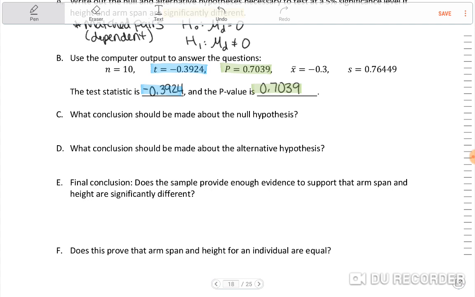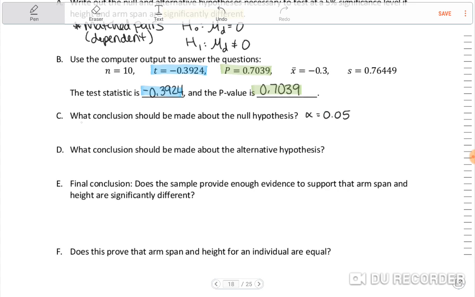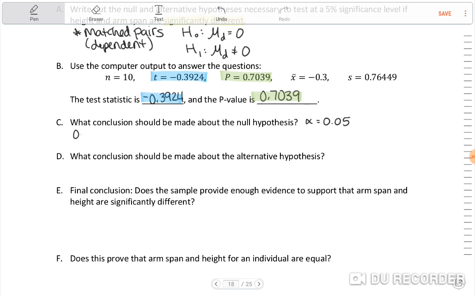What conclusion should be made about the null hypothesis? Well, let's see. Our p-value is quite large. Let me make a little note here. Well, alpha was 0.05, right? That's what it said, 5% significance. Your p, so let me compare this. 0.7039 is definitely greater than 0.05.